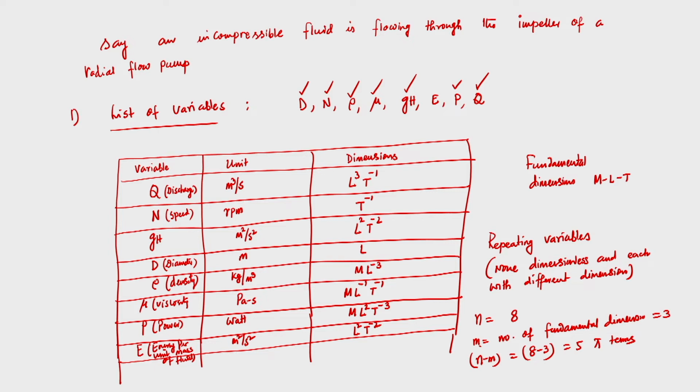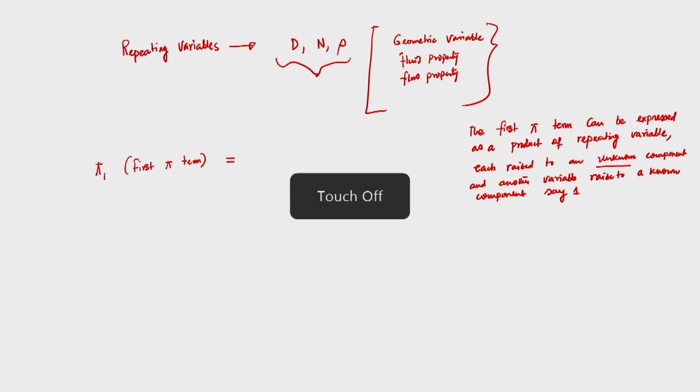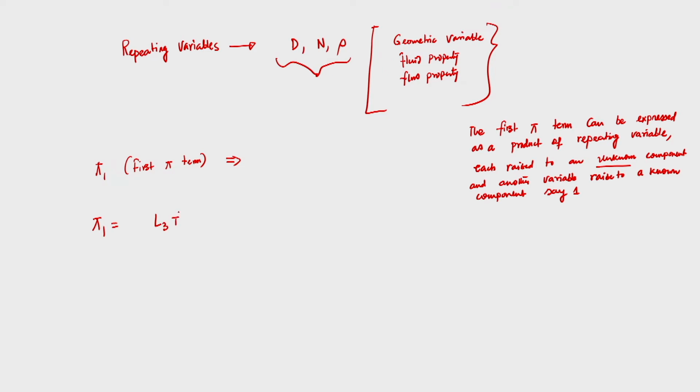So, pi 1 is equal to L cube t power minus 1, that is another variable, the known variable, raised to a component, let us say 1. And this can be expressed as a product of these 3 repeating variables D, N and rho.